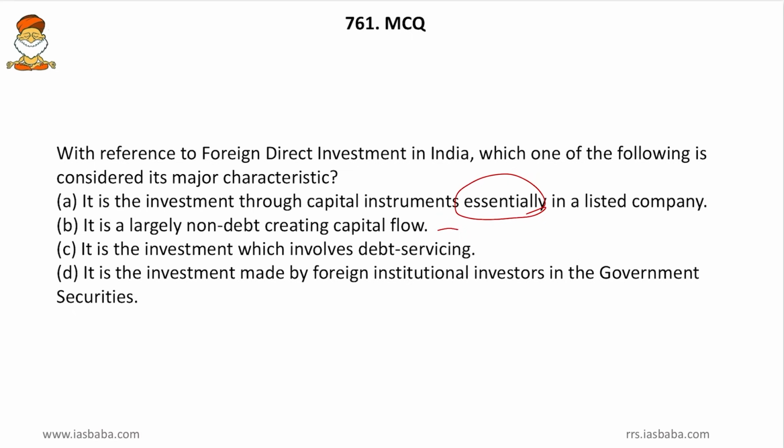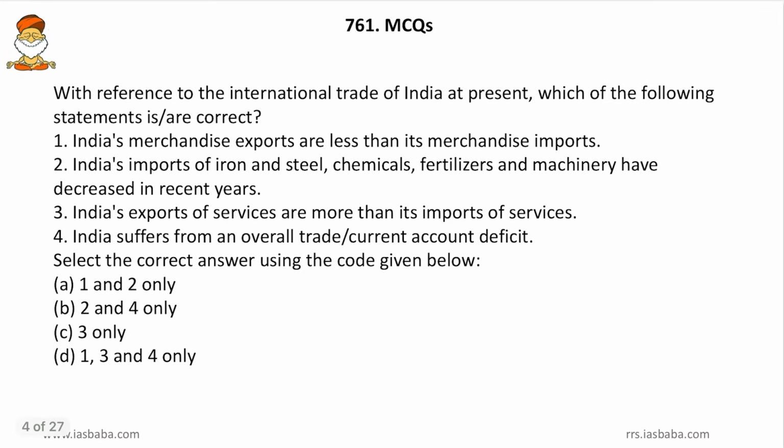Then it is the investment which involves debt servicing. Friends, no debt servicing is made, and it is only ownership that is given. So C we will discard. And then it is the investment made by foreign institutional investors in government securities. So friends, here the foreign institutional investors invest in foreign portfolio investments, not in the FDI. So we will discard. So option B is correct. A simple question, no more happiness in answering this. Then come to the next one.